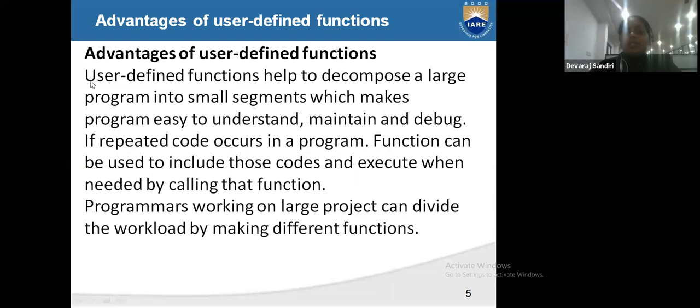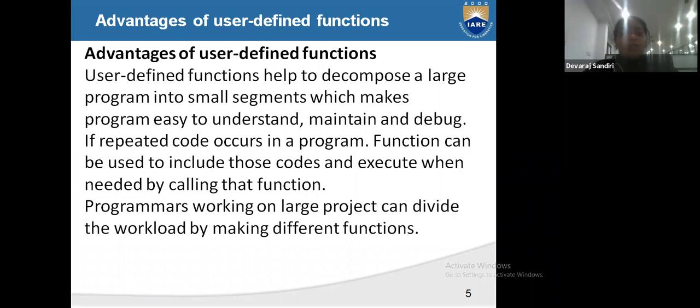The second point: user defined functions help to decompose a large program into small statements, which makes the program easy to understand. When we write a big program, we have to execute it all at a time. But when we write user defined functions, we can execute segment by segment, in small pieces.